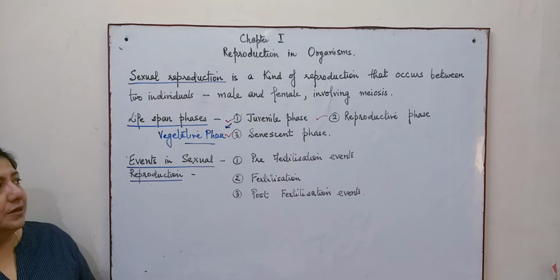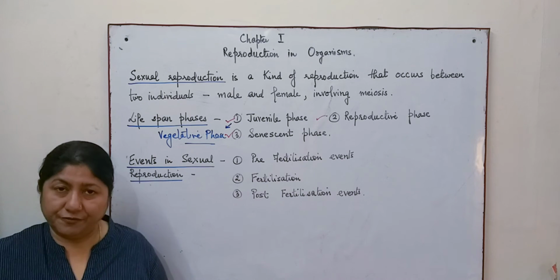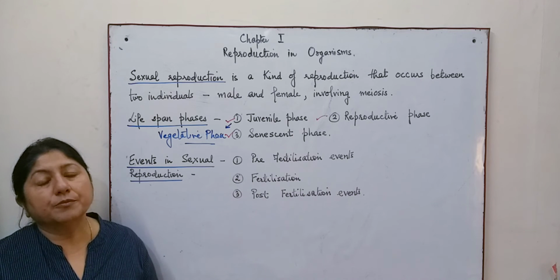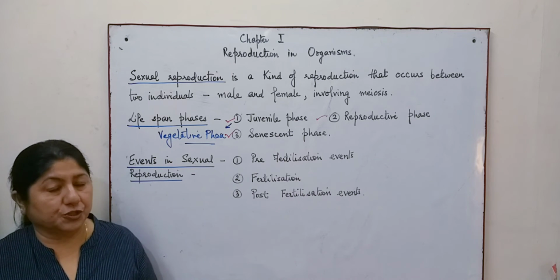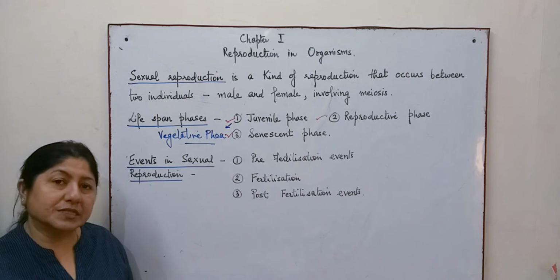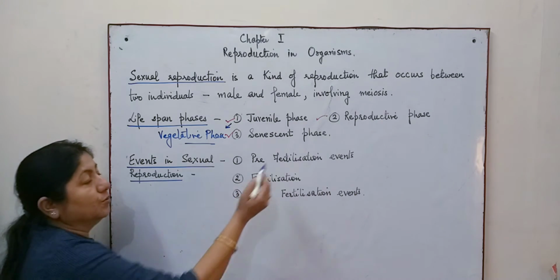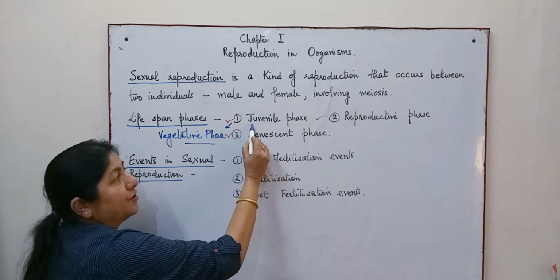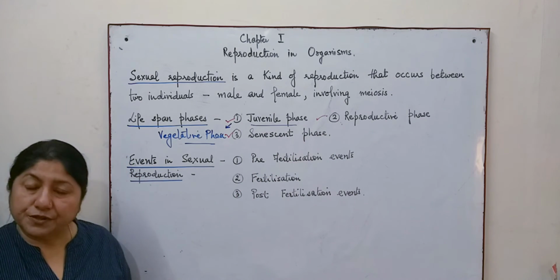Let's talk about the animals. Animals also have a juvenile phase, the initial years of growth prior to reproduction. Now, when animals change from the juvenile phase to the reproductive phase, the end of the juvenile phase will be marked as the beginning of the reproductive phase.